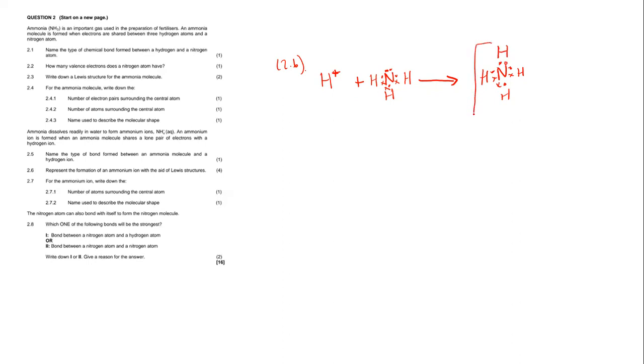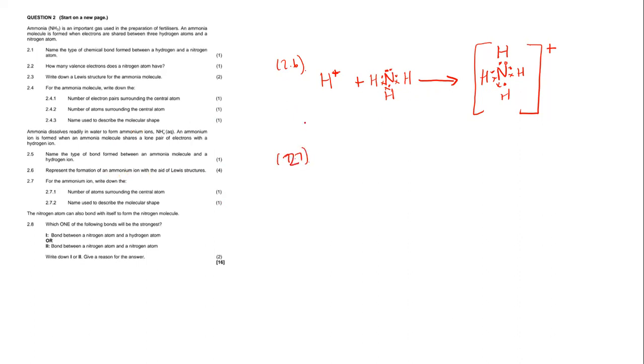Therefore, we close it in a square bracket and raise it to positive to show that the ammonium ion has gained a proton whereby it shared these electrons. Okay, so for 2.6, they wanted us to represent the formation of ammonium ion with the aid of Lewis structure. So this is how we're going to do it for 2.6 to get your complete 4 marks. Okay, that's how we solve 2.6.